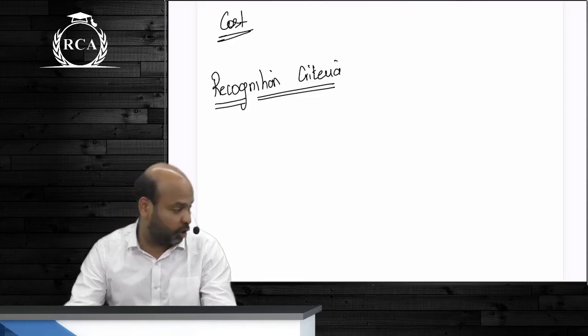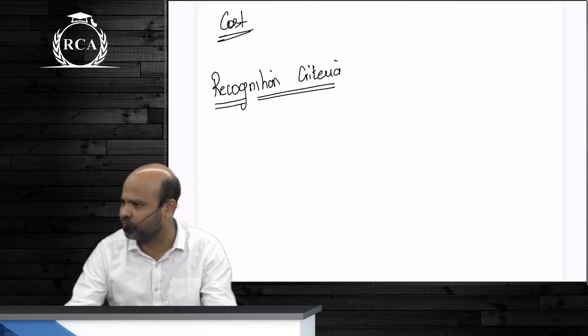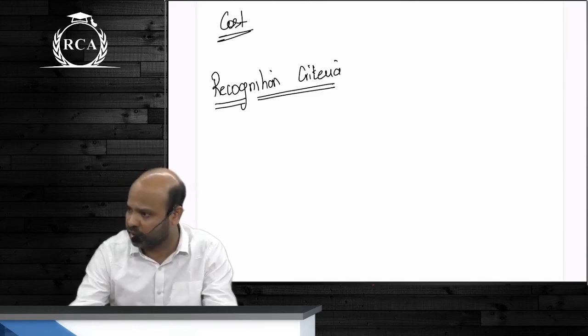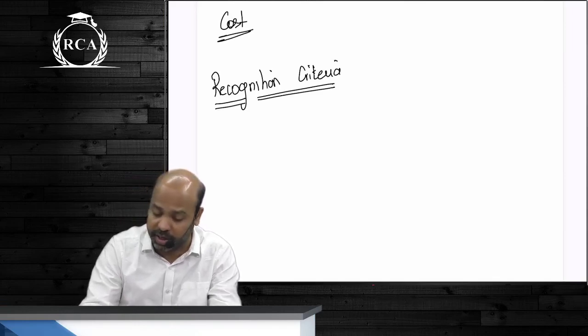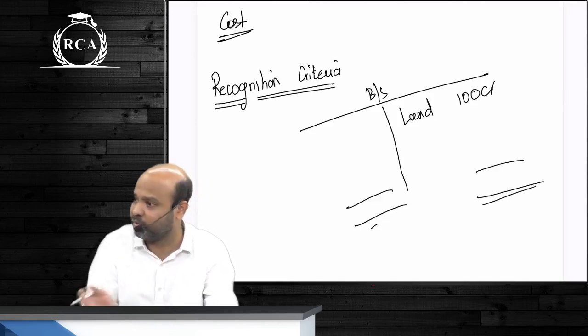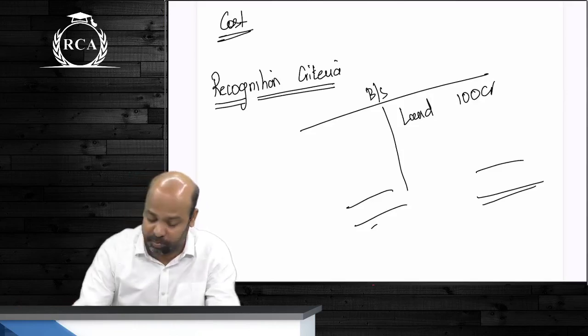Okay. Market value of that land, beta, is 100 crore rupees. Government is giving you at 0 rupees. You will record the land at 100 crores. So if you're recording land at 100 crores, in the balance sheet this land is 100 crores. This balance sheet doesn't tally right now. Where will that 100 crores go? Profit and loss account.